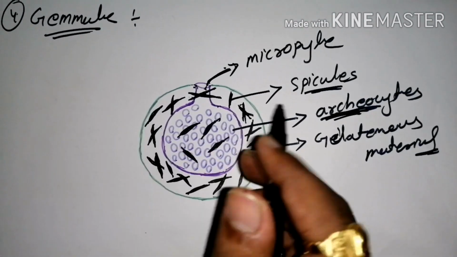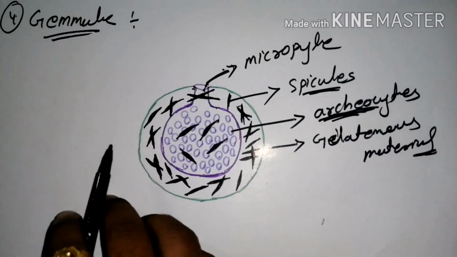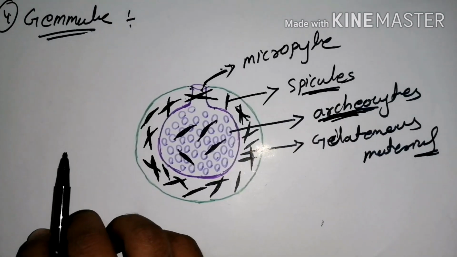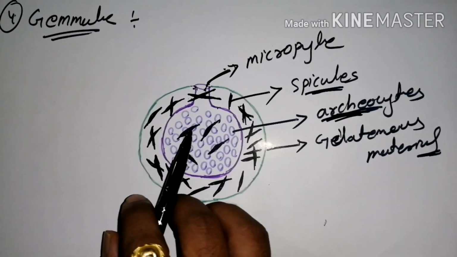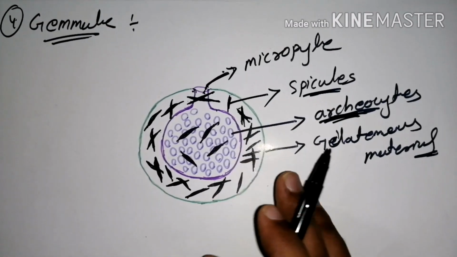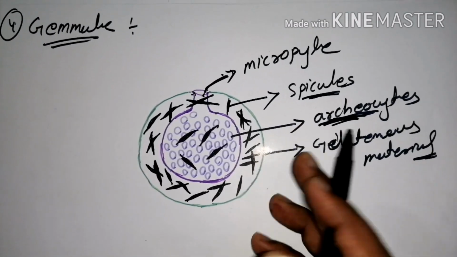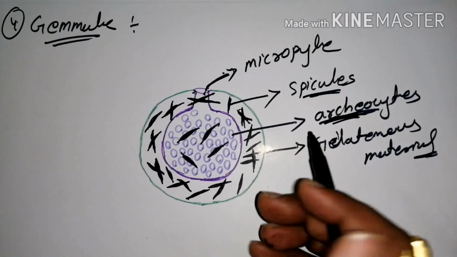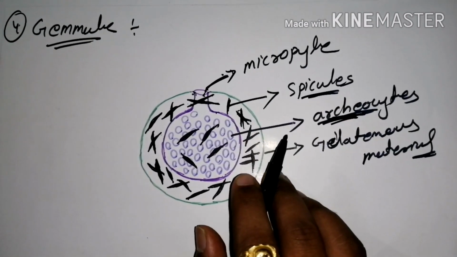A number of gemmules are produced on a single surface, so they ooze out and form a number of sponges. When favorable conditions arise, the gemmules germinate and go through their other growing phases.